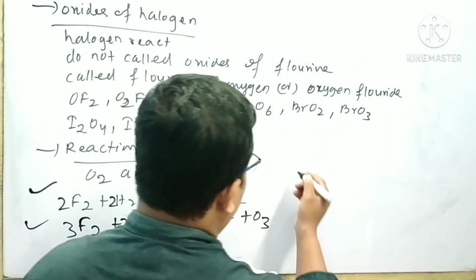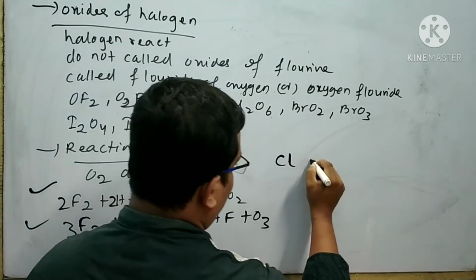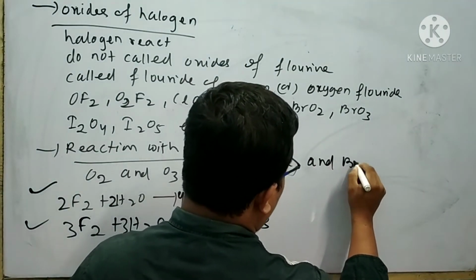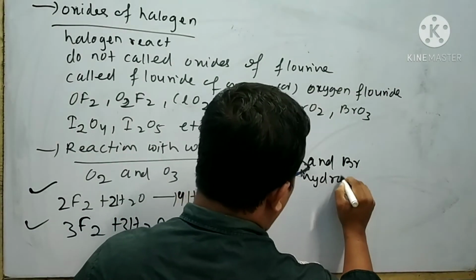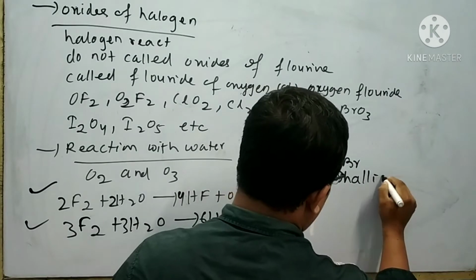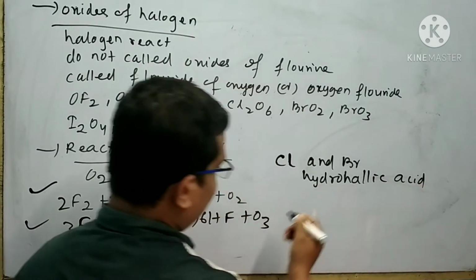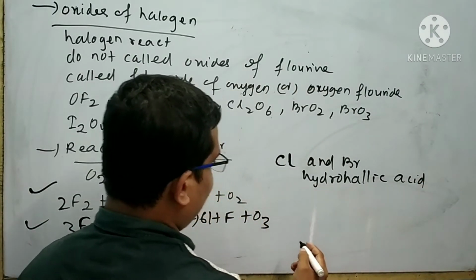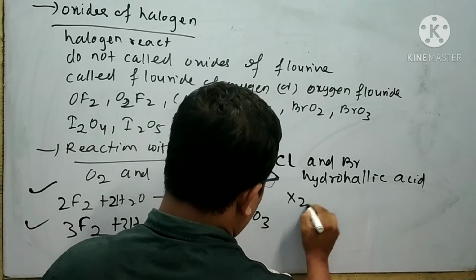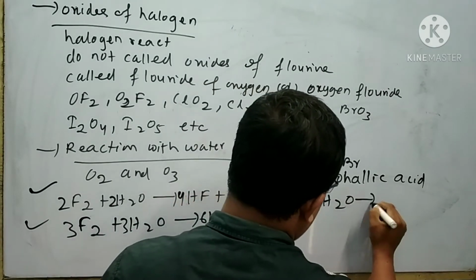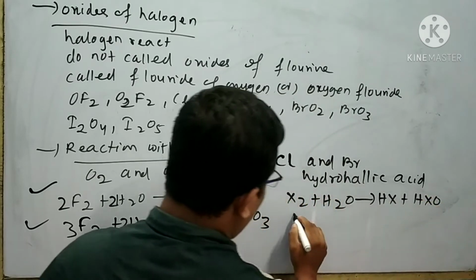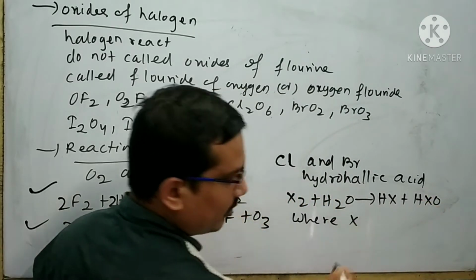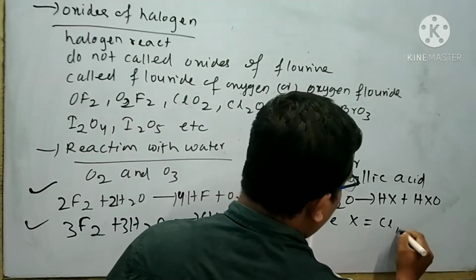On the other hand, chlorine and bromine react with the water to form hydrohalic acid. The reaction can be written like this: X2 plus H2O gives HX plus HXO, where X equals chlorine, bromine.